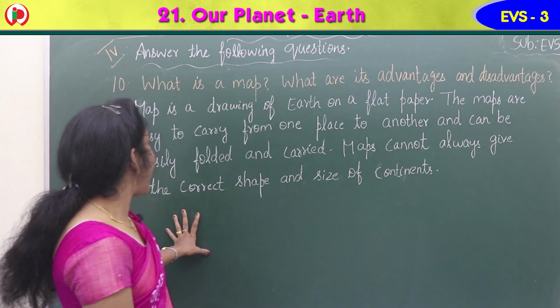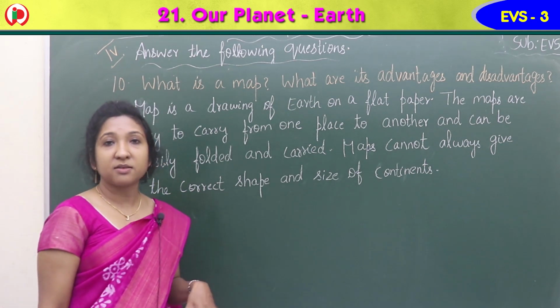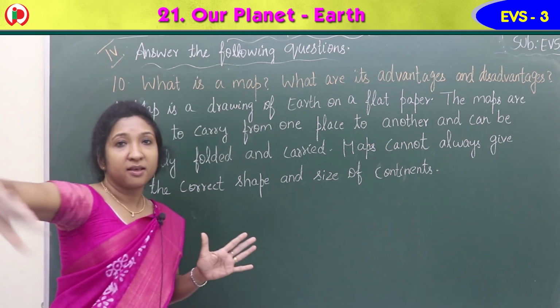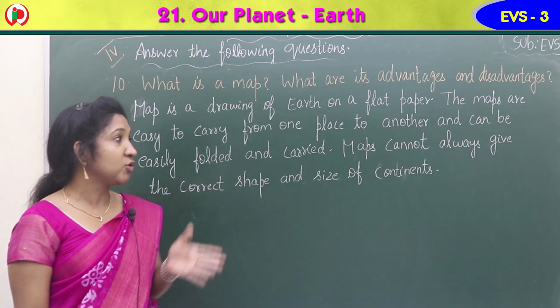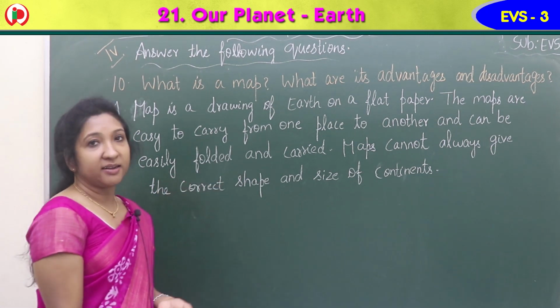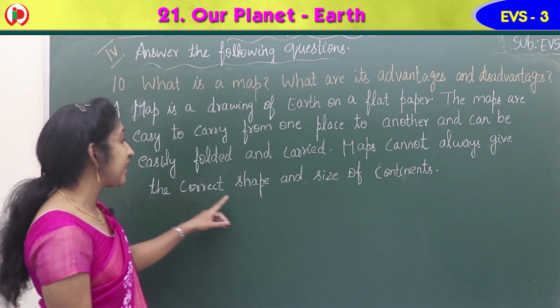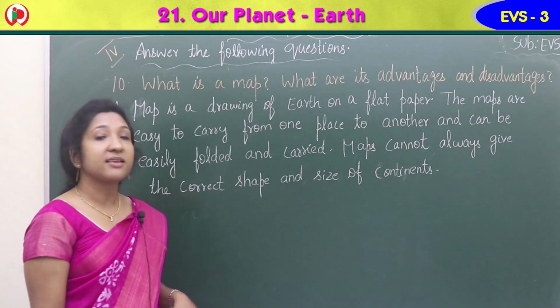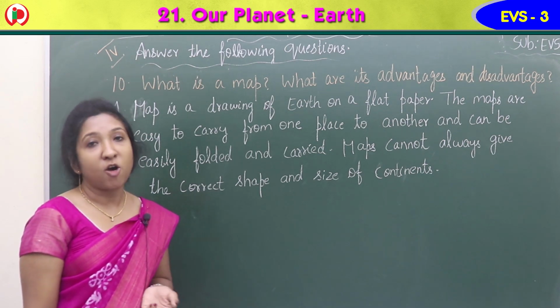Yes. So the answer is, a map is a drawing of earth on a flat paper. The maps are easy to carry from one place to another and can be easily folded and carried. That is the advantage. Disadvantage is, maps cannot always give the correct shape and size of continents.